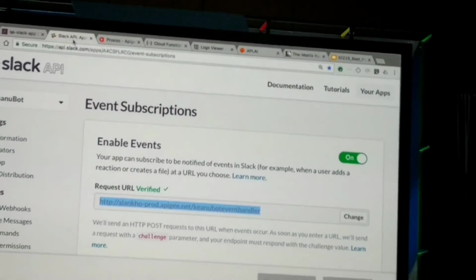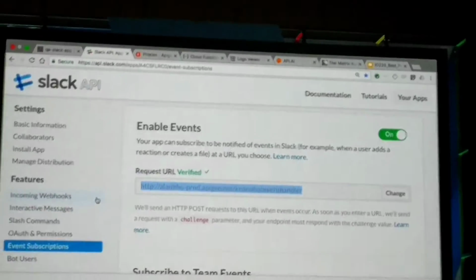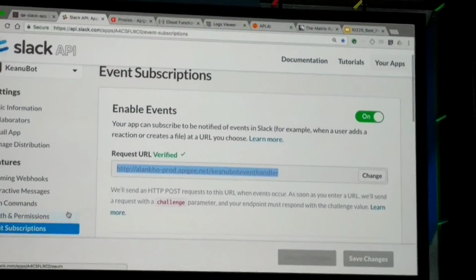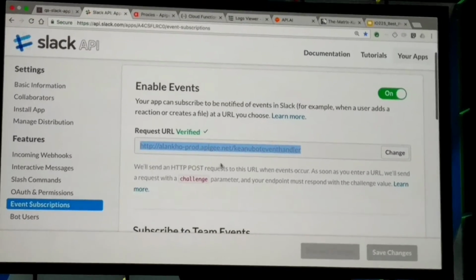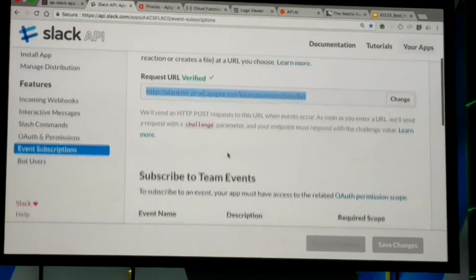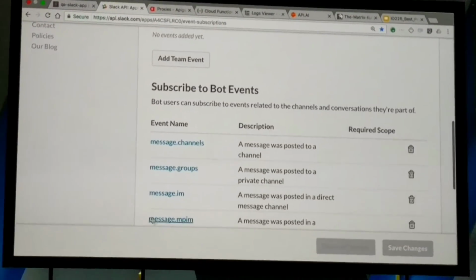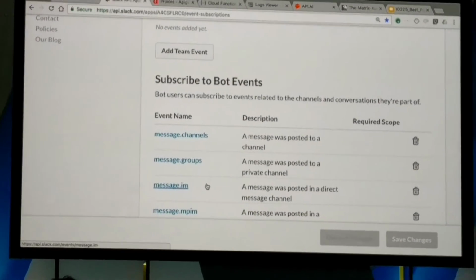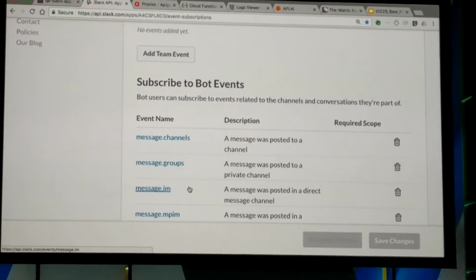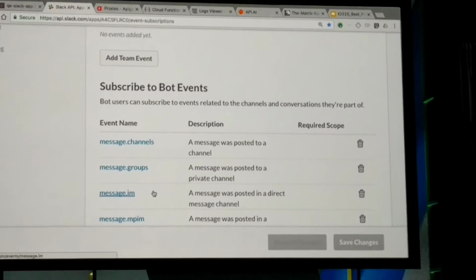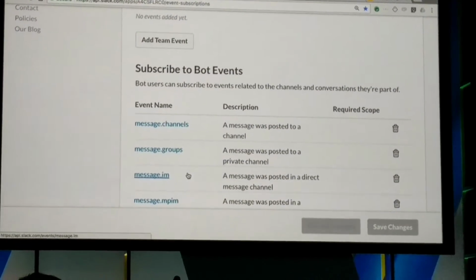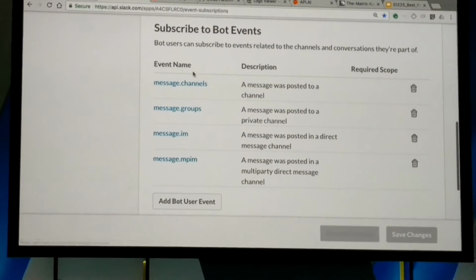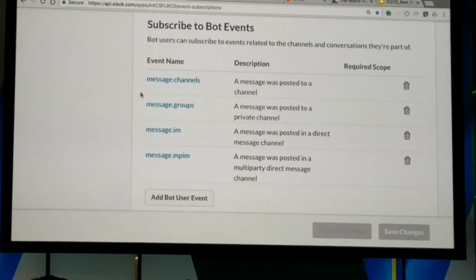I want to show you within Slack, there's a UI that you can use to create a bot, and within the bot there's a section called event subscriptions. I'm going to set the event subscriptions to send events to this Apigee gateway, and within this UI, I can also set which events to subscribe to. Events might be posting new messages, but also other things like a new user joined the room, or a new user got kicked out of a room, right? So your bots can react in different ways to that. In this scenario, I basically subscribe to all the messages going to the channel.